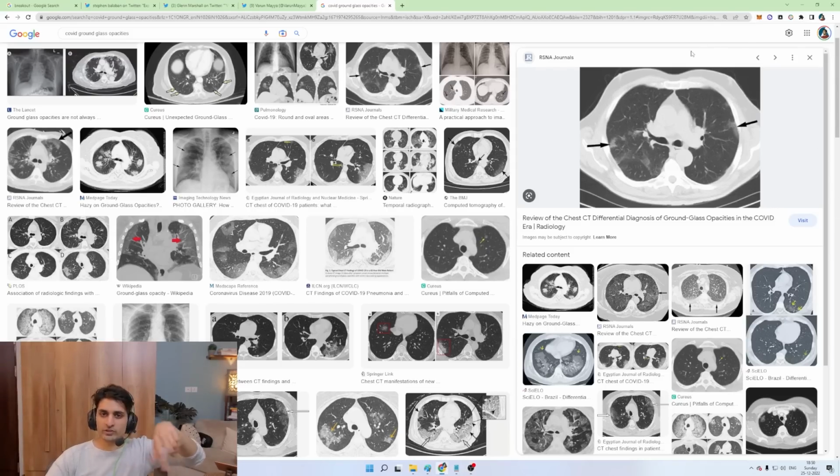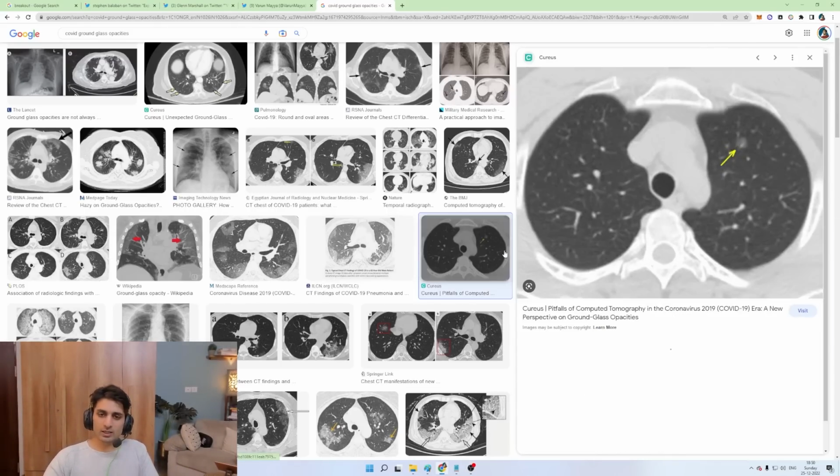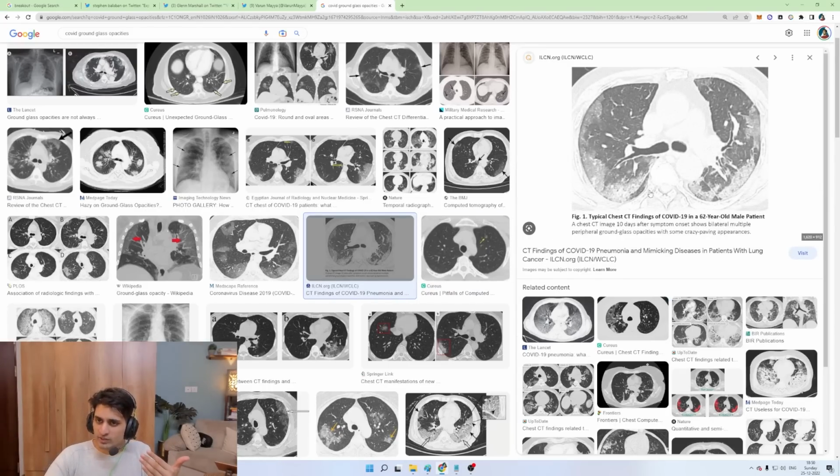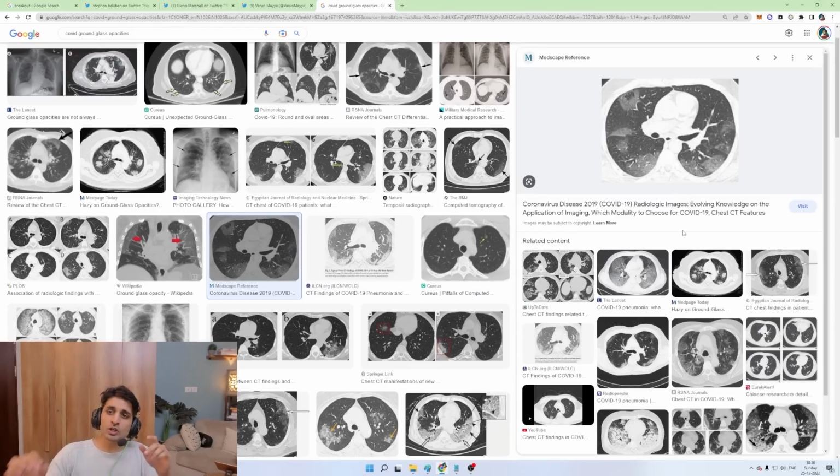Sorry, I'm just moving the screen around. As you can see, these are the ground glass opacities. You can see the blockages here. And the more of these I show you, the more you'll realize what a normal lung looks like. What are the areas that are normally opaque in a lung? Many areas in a regular lung are also opaque. What areas are not supposed to be opaque? What areas are not supposed to have this fuzzy, whitish stuff?